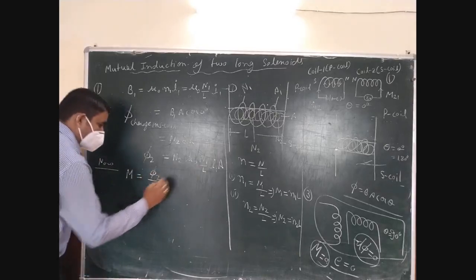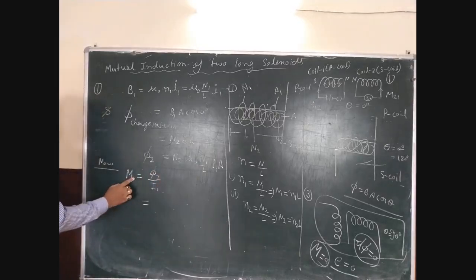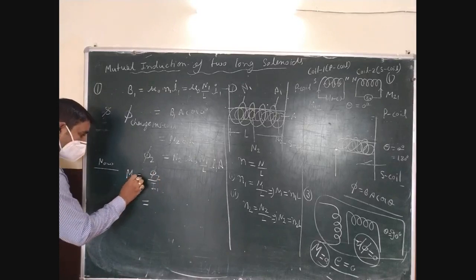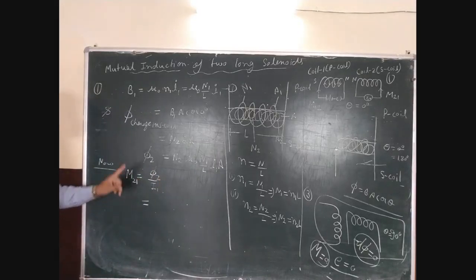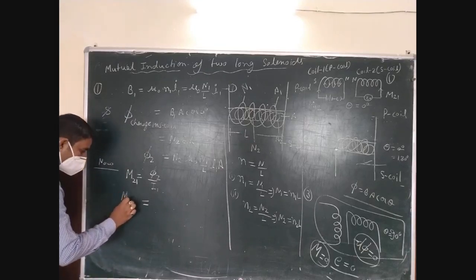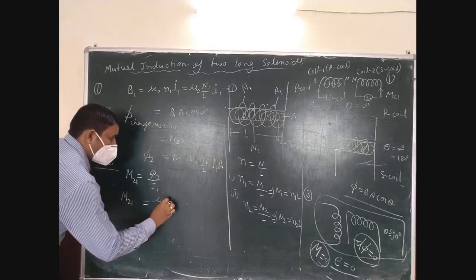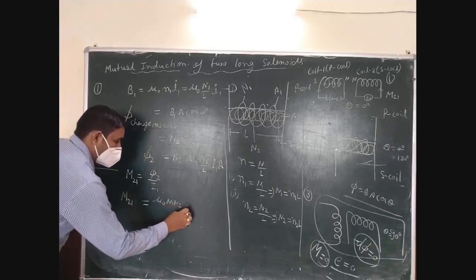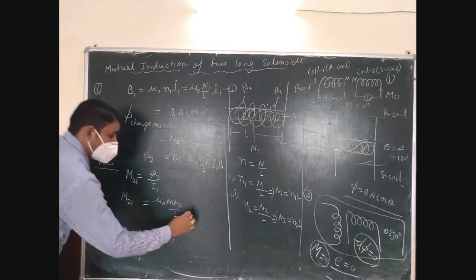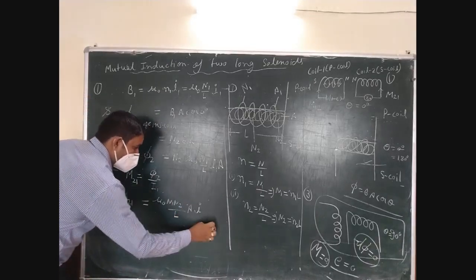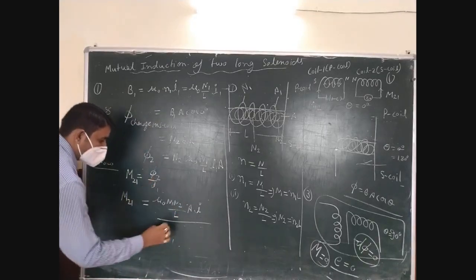Now use this value, you will get M21, the mutual inductance of the secondary coil with respect to the first coil. So M21 is equal to mu naught n1 N2 A I1 upon I1.